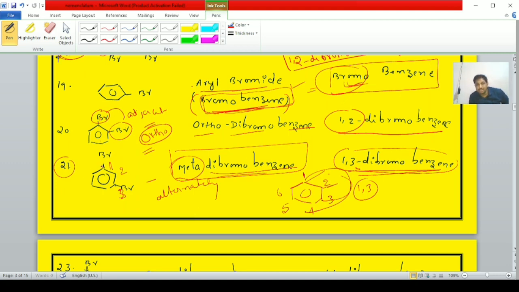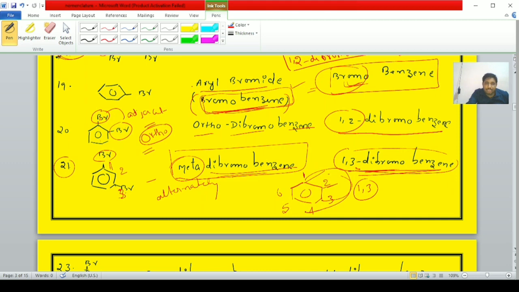Here, concentrate, student. When the halogen atoms on the benzene ring are on adjacent carbon atoms, that is the first and second carbon atoms, it is ortho-dibromobenzene. When on alternate carbon atoms, it is meta-dibromobenzene, that is first carbon, third carbon, arranged alternatively. That is the common name. The IUPAC name is 1,3-dibromobenzene.